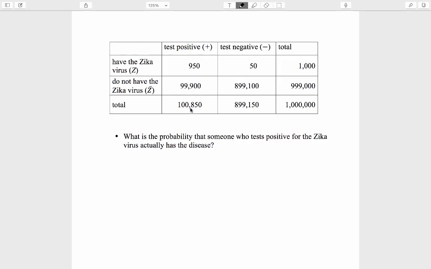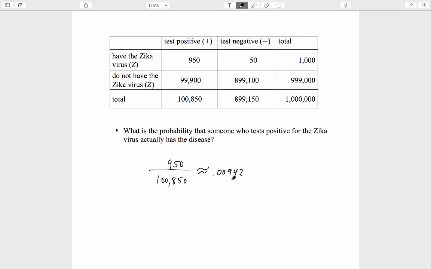In our ideal dataset, out of 100,850 people who test positive, that's our denominator, that's the size of our new sample space, we draw from them, and there are only 950 who actually have the disease. This is approximately 0.00942, a very small probability. Your friend who tests positive still has only a small chance of actually having the disease.